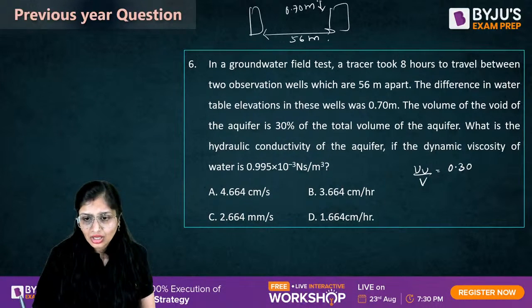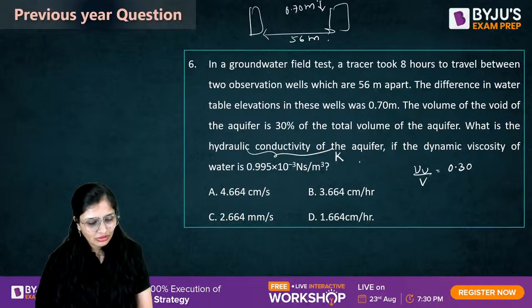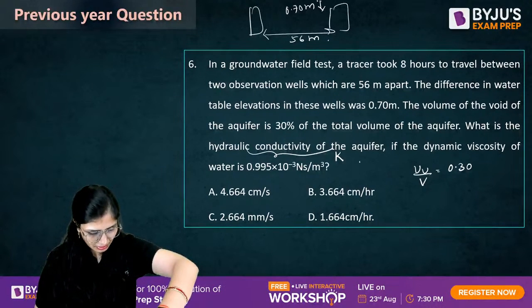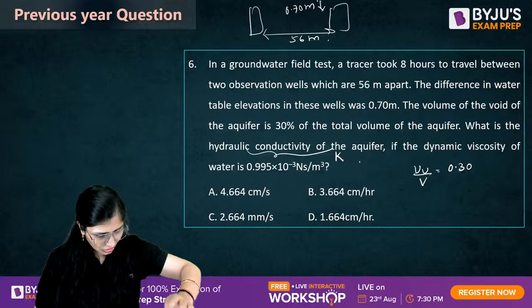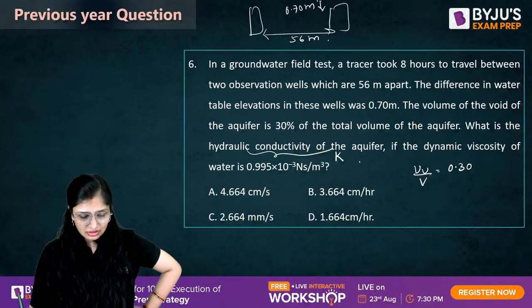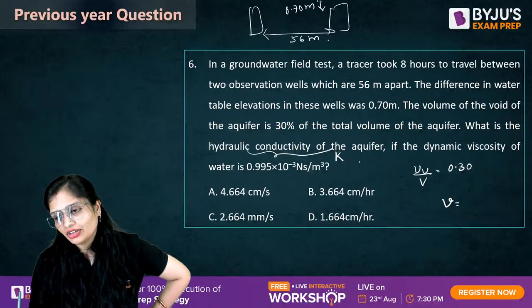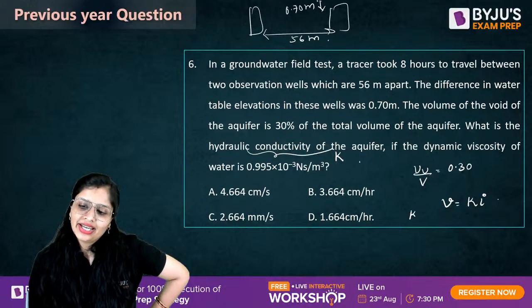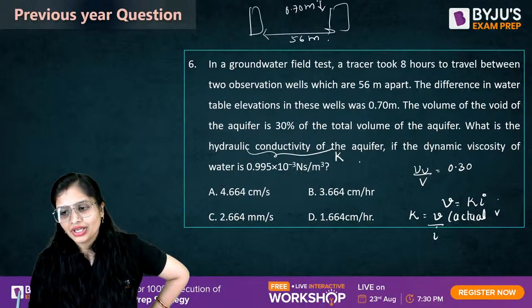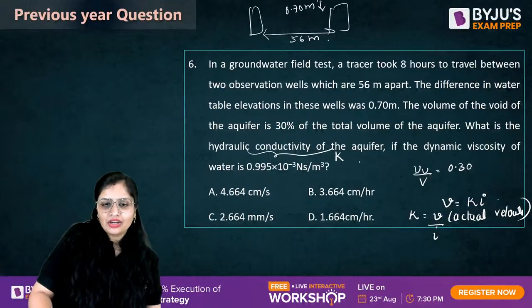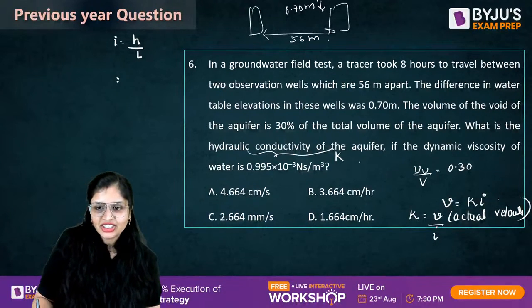What is the hydraulic conductivity of the aquifer? Okay, hydraulic conductivity, that is K. So let's calculate K. How will you calculate K, guys? Should I explain? Suraj, what should I explain? What do you need to explain? Chalo. Velocity is K into I, and K, hydraulic conductivity, is V by I, where V is the actual velocity. I, you can calculate, the hydraulic gradient, that is hydraulic head loss upon length of flow.